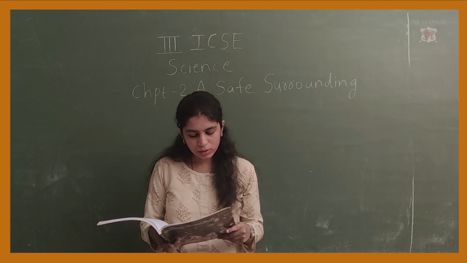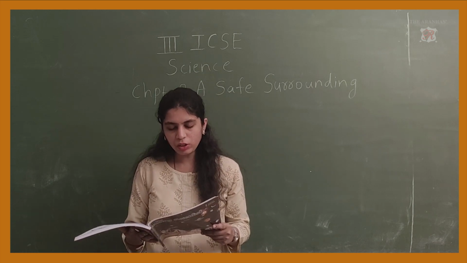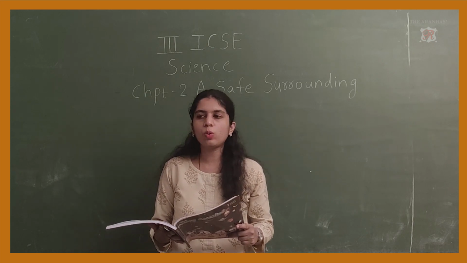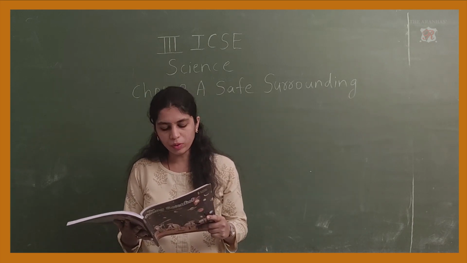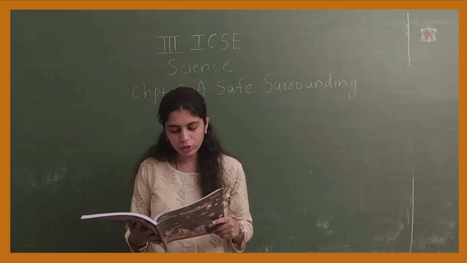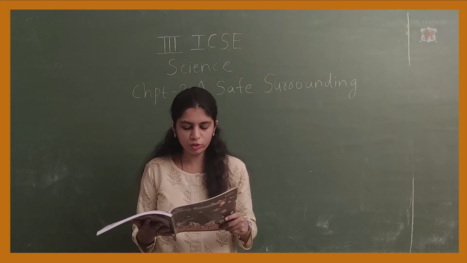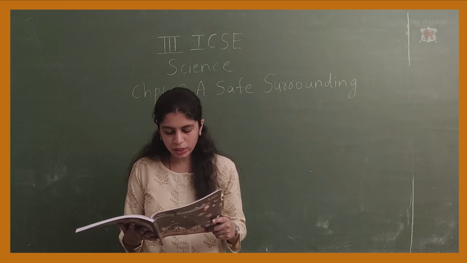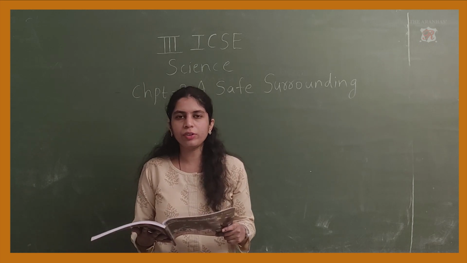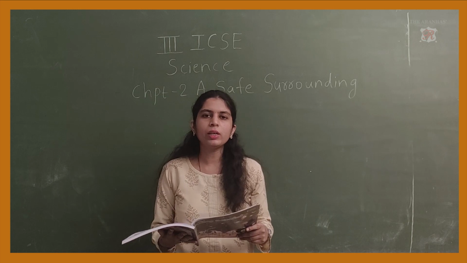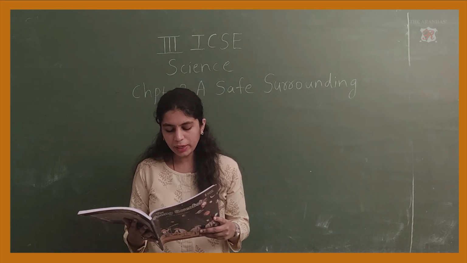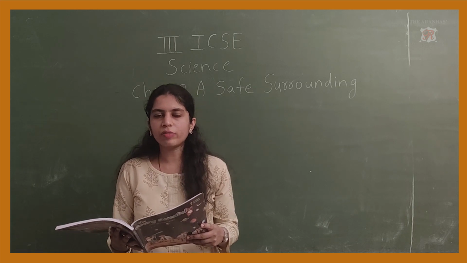A safe home is always clean and free of germs. We can say our home is safe when there are no germs in our home. Germs can make us fall ill, so we should keep our house clean and free of germs. It has sunlight and fresh air through plenty of open spaces. Sunlight and fresh air are very good for our health, our body. So there should be fresh air and sunlight passing in the rooms of our house.